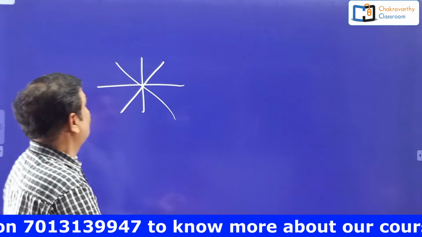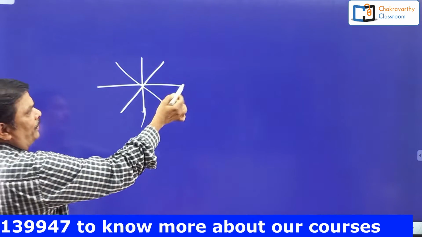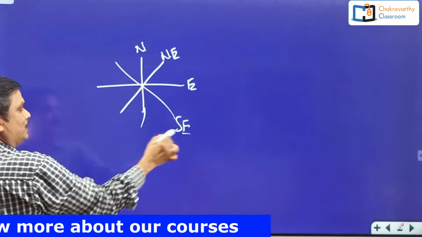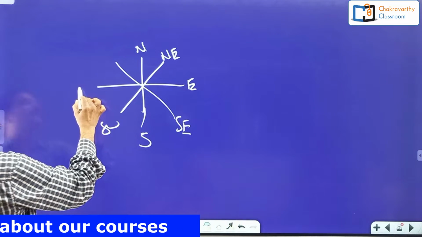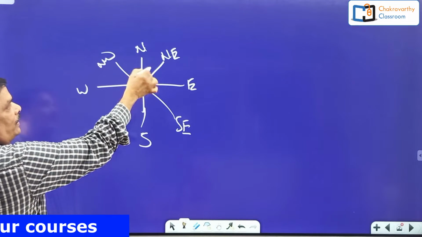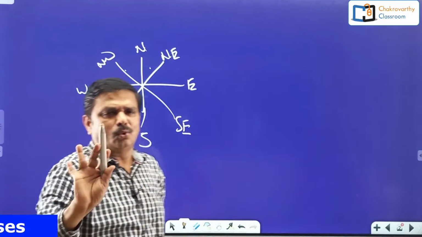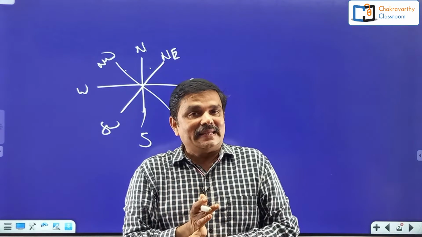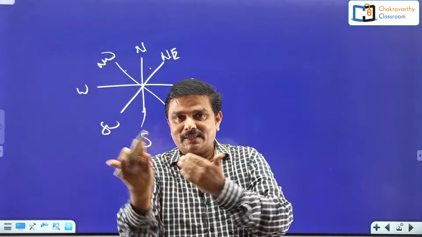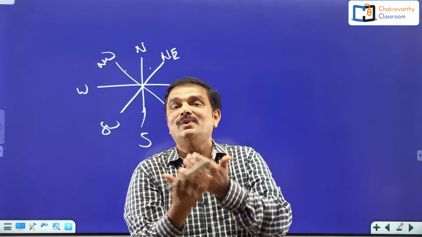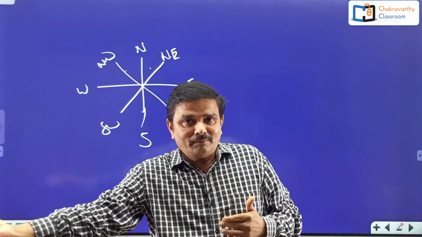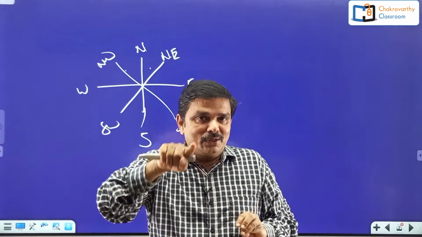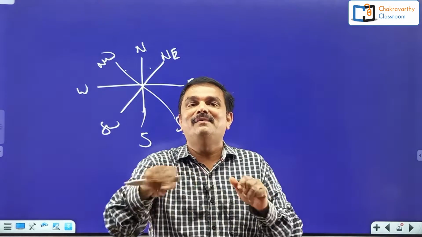Alright, anyway students, to go for the basics of directions, you should know the basics. You know this one: this is north, this is northeast, east, southeast, and this is south, southwest, west and northwest. What is right side, what is left side, you should know. Just an overall idea I am giving you. Alright, then questions based on the sun rays. Questions based on persons standing or sitting opposite to each other, early morning or evening. And the direction questions based on the clock. And the direction questions based on coding. Nowadays they are giving the coding.